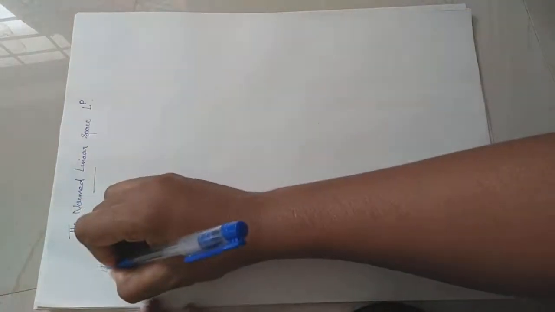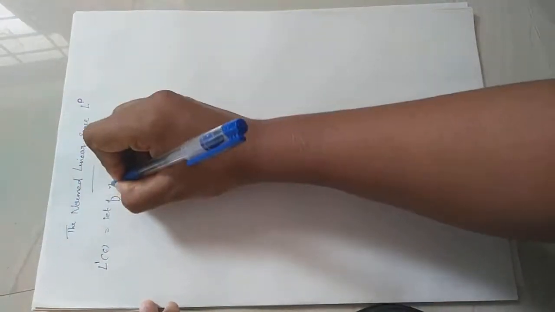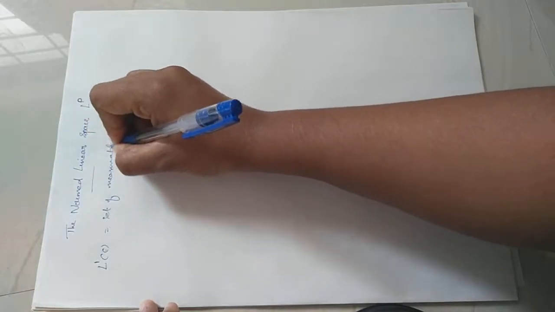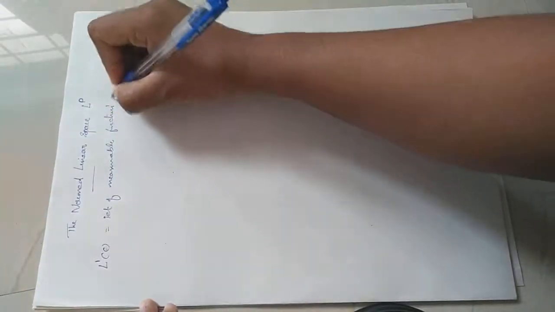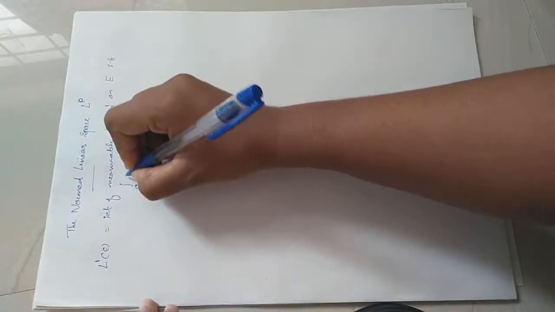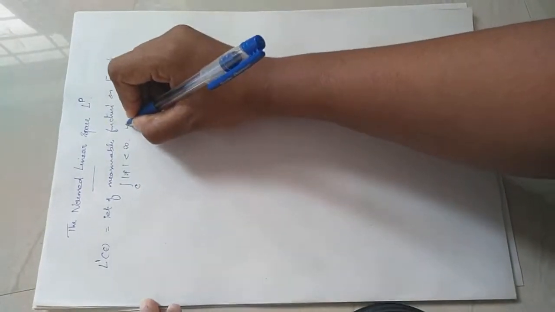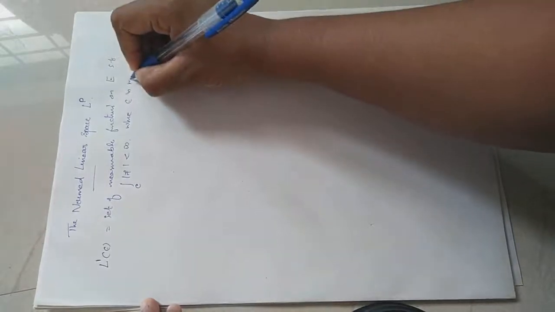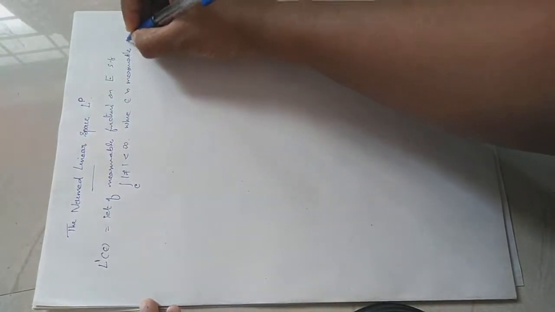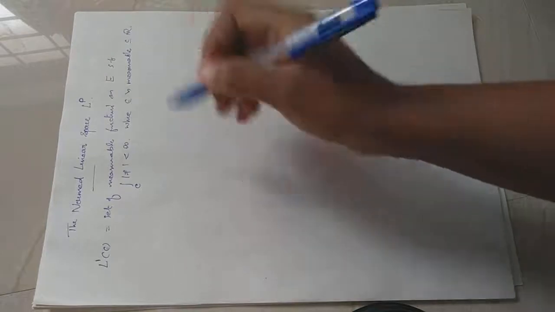In previous sections, we defined the space L1 of E, which is the set of all measurable functions on E such that the integral over E of mod f is finite, where E is a measurable subset of the real line and f is a measurable real valued function.